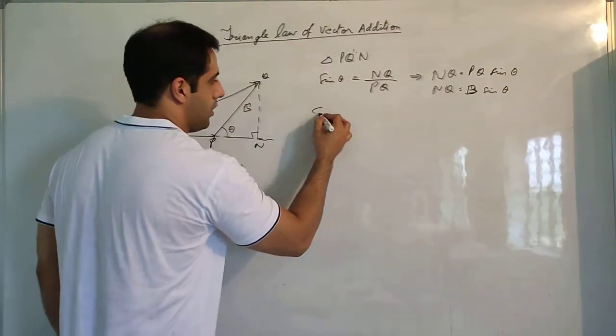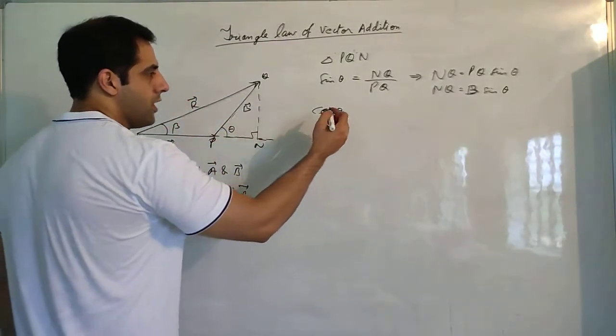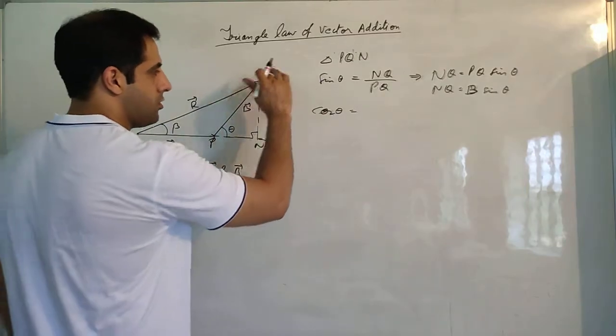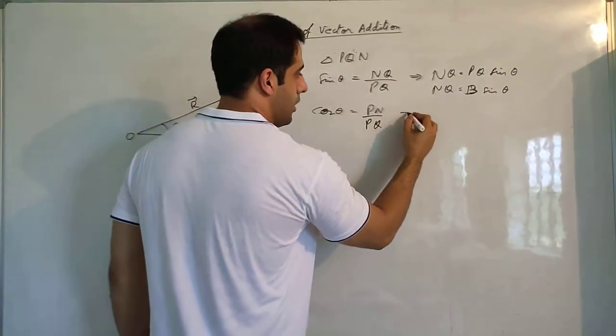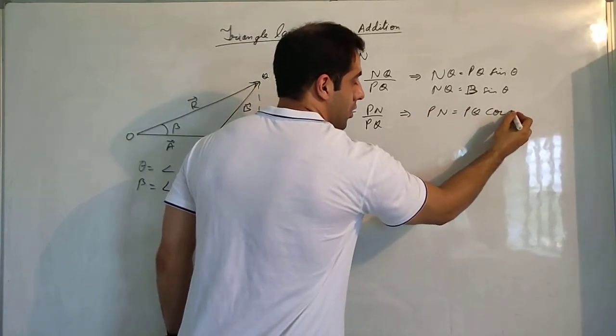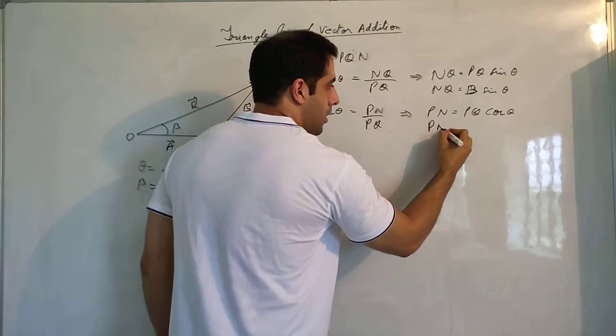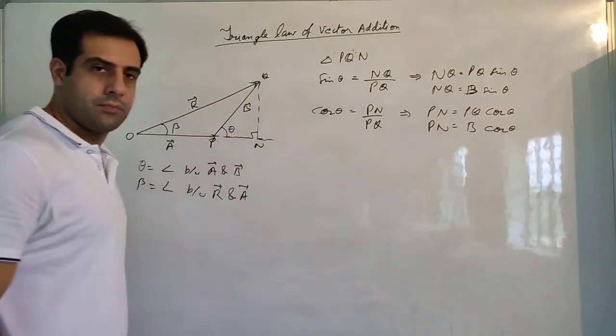Okay, so this is one value. If we take out cos theta in this triangle PQN, then cos theta is equal to base by hypotenuse, so it will be PN divided by hypotenuse PQ. So this will give us PN equals PQ cos theta, or PN equals B cos theta.